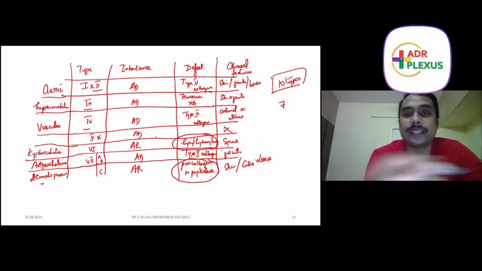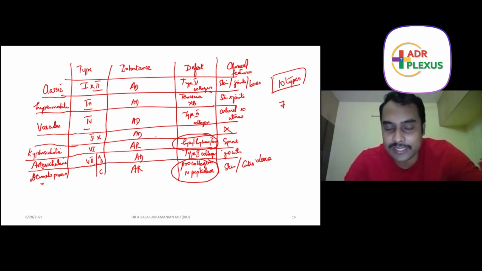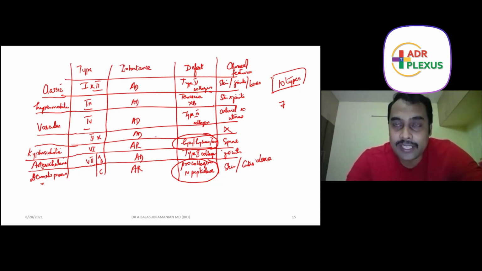If you try and mug this up, it is not going to work out. Rather, you can remember it like this: type 1 and 2 go together, classic. Name alone you remember enough. Type 1 and 2 is classic, type 3 is hypermobile, type 4 is vascular, no type 5, type 6 is kyphoscoliotic, type 7 A and B put together is arthrochalasia, type 7C is skin, dermatosparaxis.